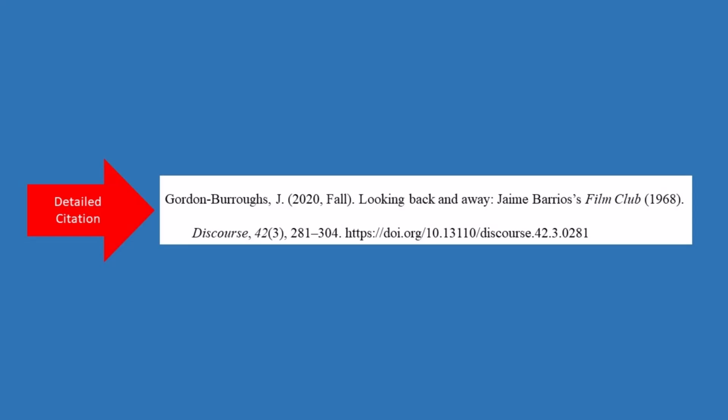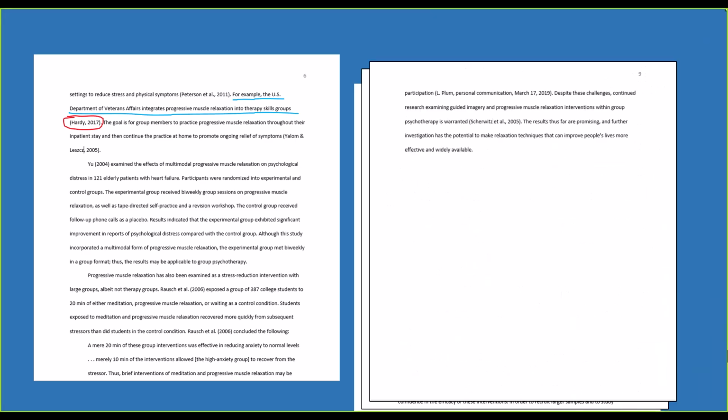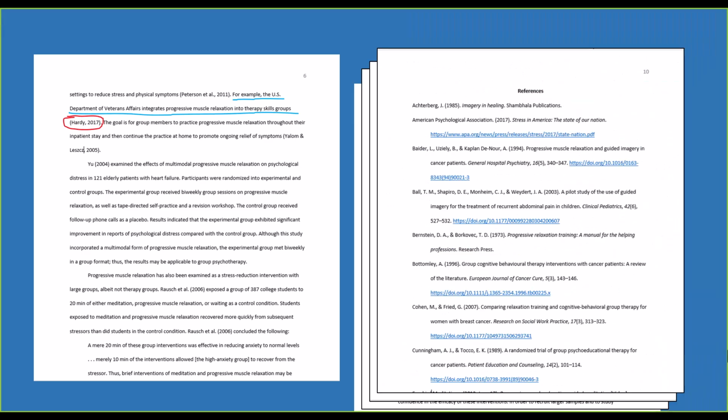You should already have a detailed references page citation for the source you want to cite in text before using this video. This is because the in-text citation is created from the information presented in the detailed citation. An in-text citation is an undetailed citation which cannot by itself tell the reader how to look up the source you are referring to. It only signals the reader that the information stated in the sentence comes from another source besides yourself, and directs the reader to the matching detailed citation on the reference list at the end of your paper.